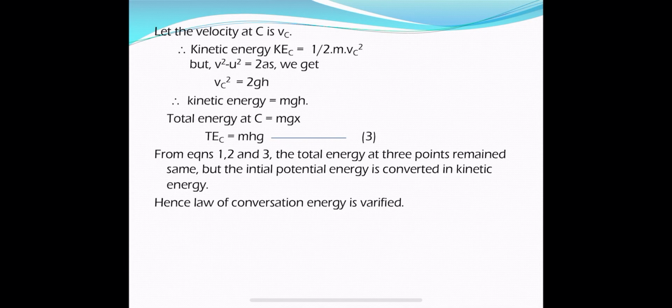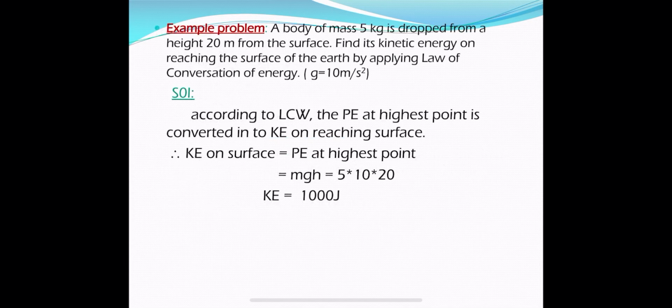So after looking at those three equations, we can say that the total energy at these 3 points, or all the points on the path, is equal to mgh, but the potential energy is converted into kinetic energy. Total energy remained constant. So hence the law of conservation of energy is verified. Okay, so this is the problem.